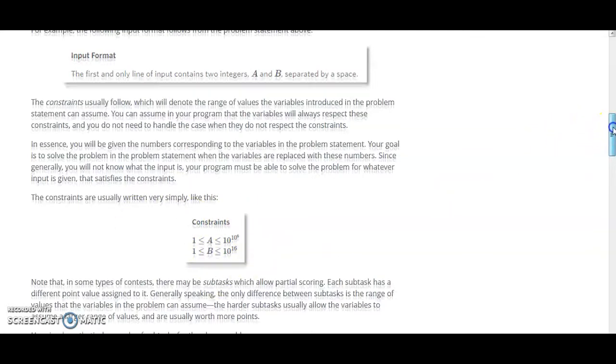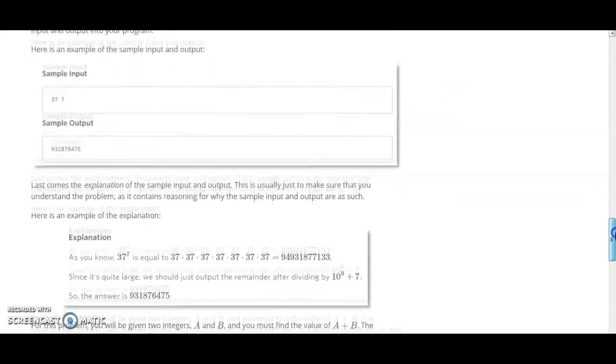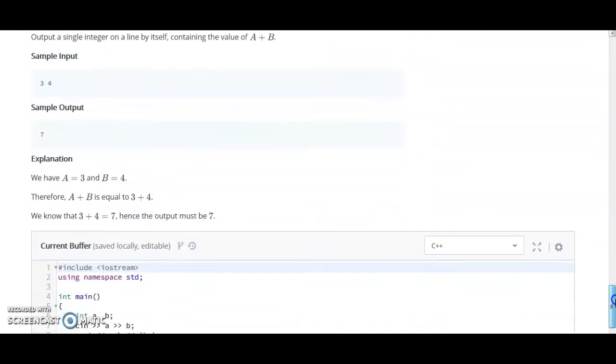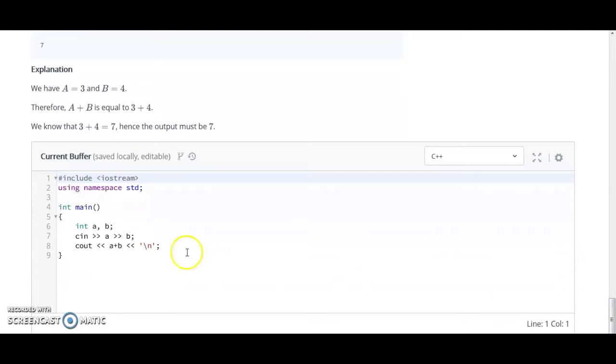All this information is given here, and at the end they give a simple question, like how you should type. First of all, we have a and b with values 3 and 4, and you have to print a plus b. So how will you do this? You will take the input: int a and b you should define first, and you are taking the inputs from the user, and then at the end you are printing cout a plus b. You are doing cout, right?